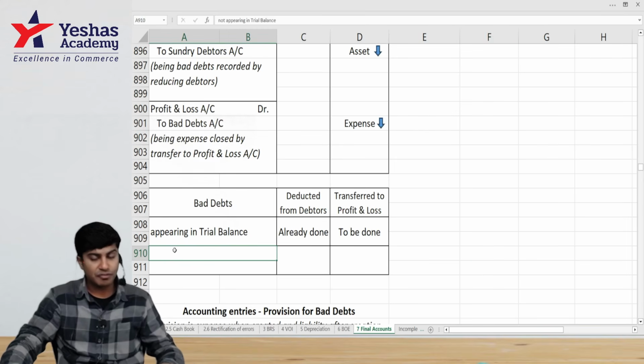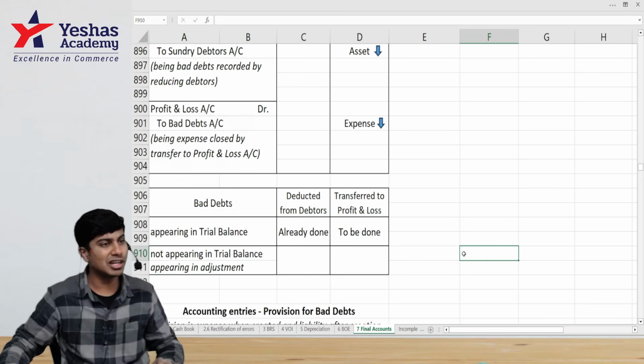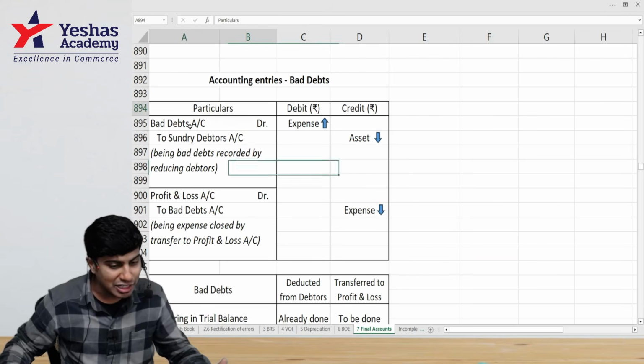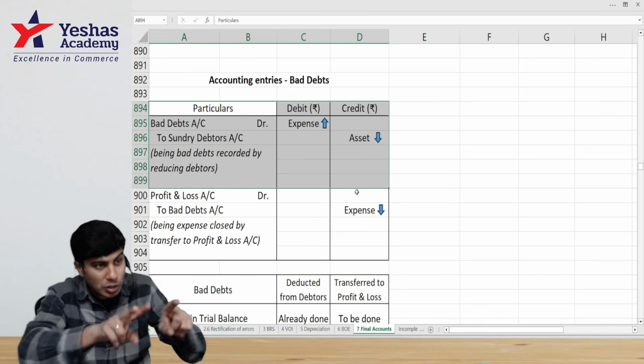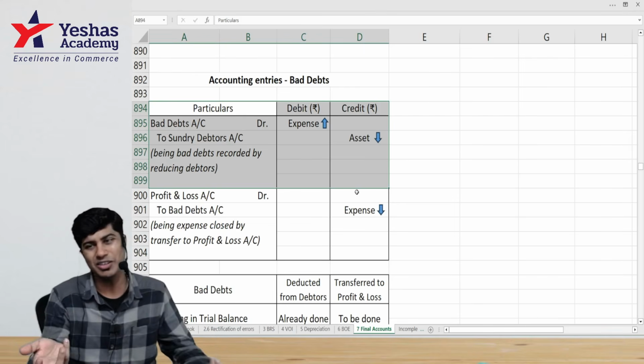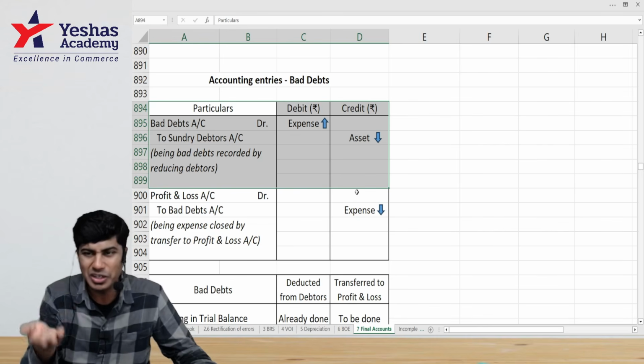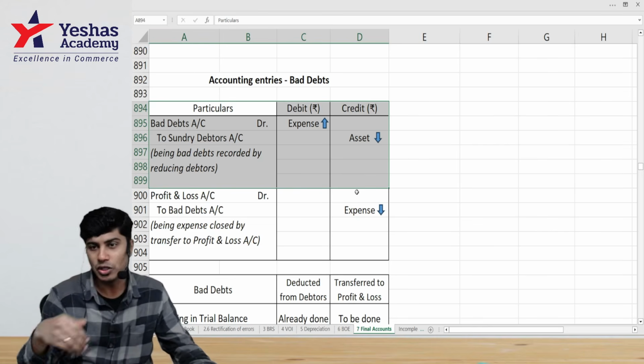However, if bad debts appear in adjustment, that is, it is not appearing in trial balance, you know what that means? We have not passed the first entry. We should do journal entry. What is the entry that we should do? Bad debt to debtors. Then P&L to bad debts.